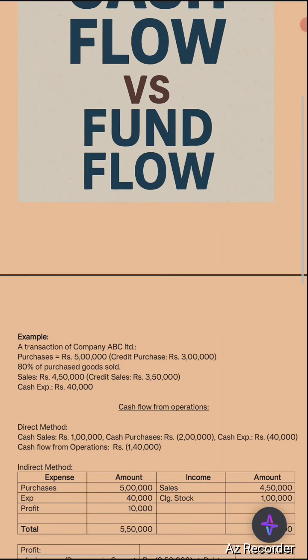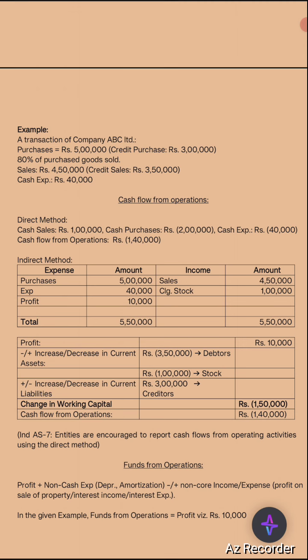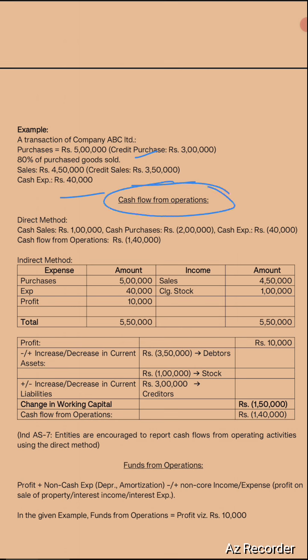Let's know about the difference through an apt example. In company ABC Limited, a transaction happened, and in the transaction purchases were made for rupees 5 lakh, of which credit purchase were rupees 3 lakh. 80% of the purchased goods were sold, and sale amount was 4,50,000. Credit sale was 3,50,000. Cash expense was 40,000. So let us calculate cash flow from operating activities in this example.